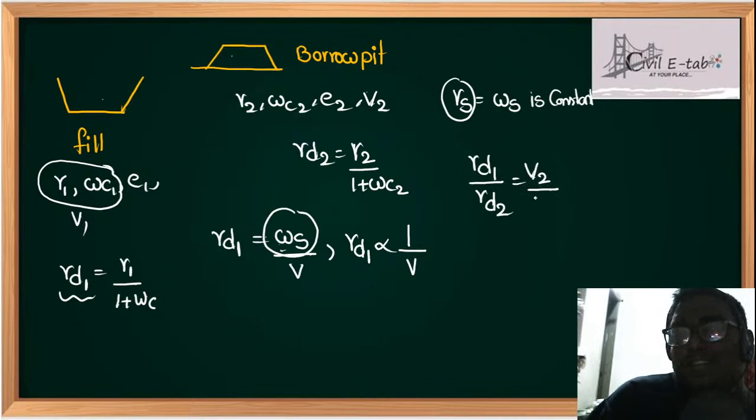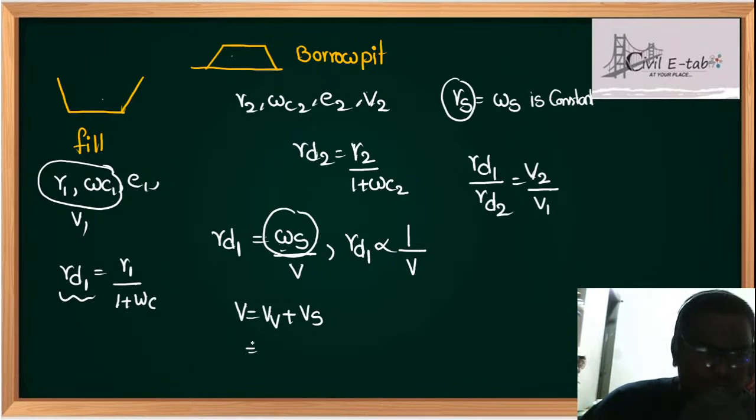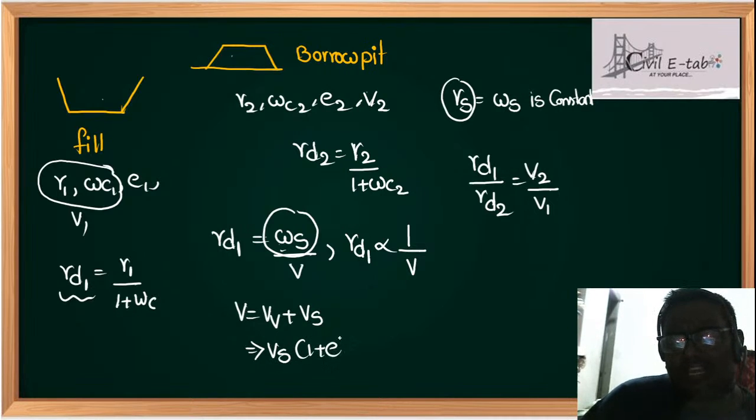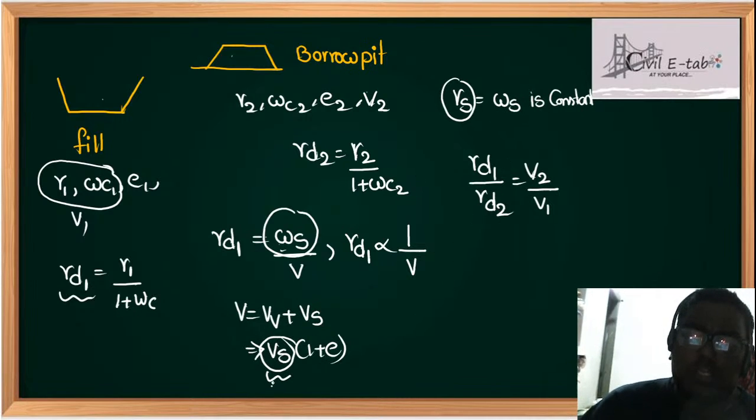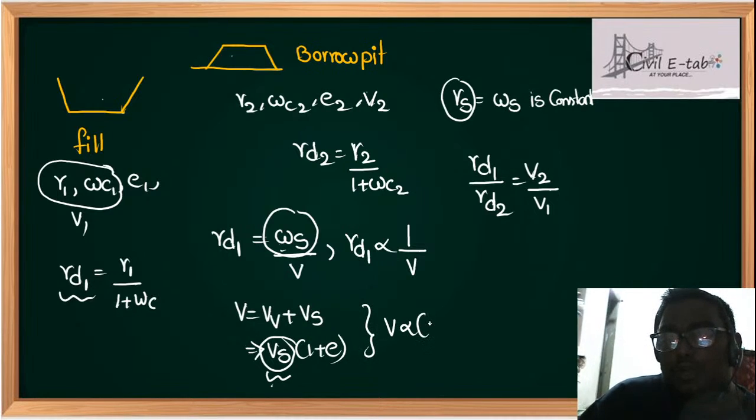Am I clear, students? In the previous session I told you total volume can be written as volume of solids plus volume of voids, and this can be written as Vs into 1 plus e. I am writing this straight away. Again, when weight of solids is constant, volume of solids is also constant. From this also, volume is proportional to 1 plus e.